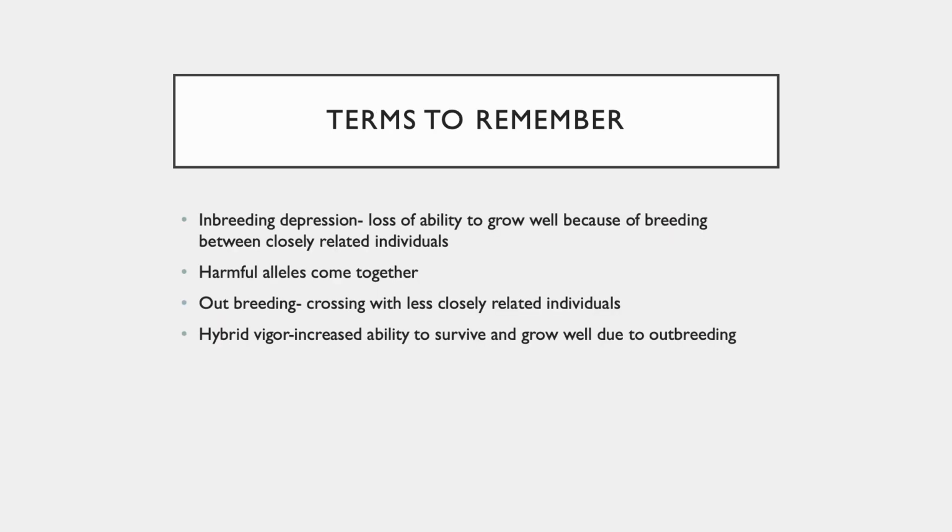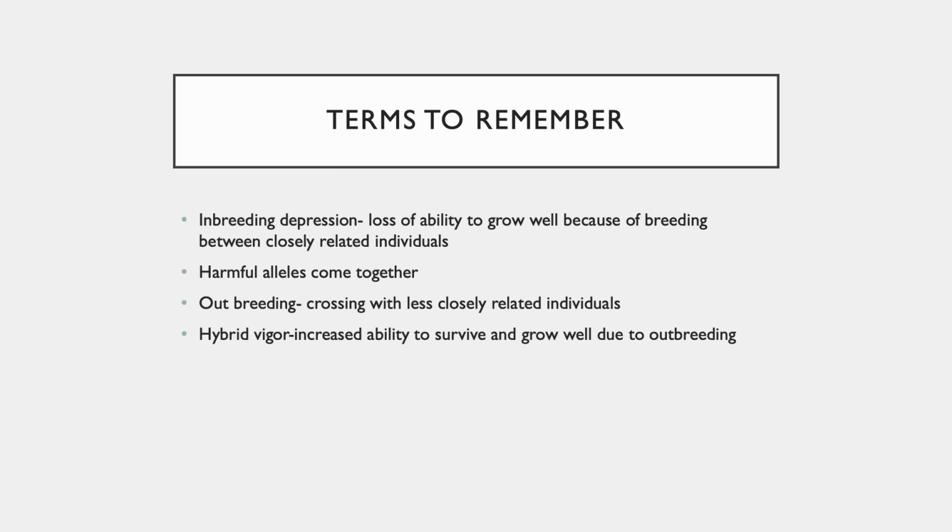So, the important terms which are related to selection and evolution, one of the most common ones is inbreeding depression. And when we are talking about inbreeding, it is when two closely related individuals breed with each other, and this leads to the condition of inbreeding depression. Inbreeding depression refers to the loss of ability to grow well because of breeding between closely related individuals.